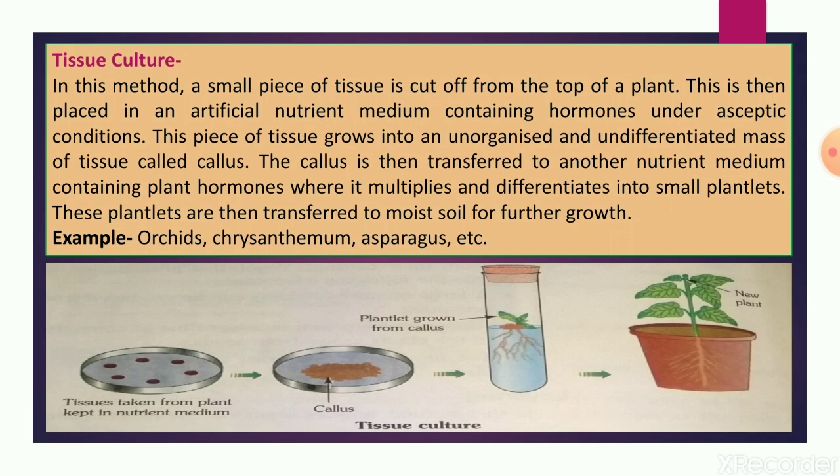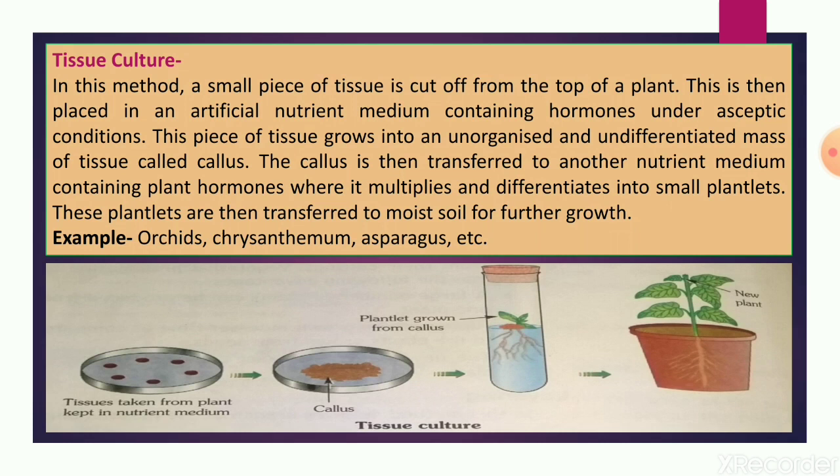So the tip is chosen to take a small piece of tissue, and then this is placed in an artificial nutrient medium which contains hormones, under aseptic conditions, meaning under pure conditions.